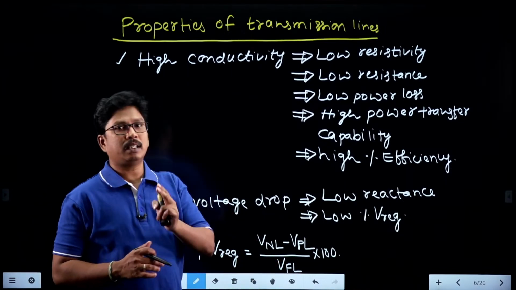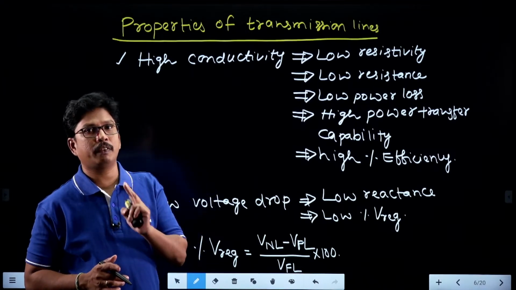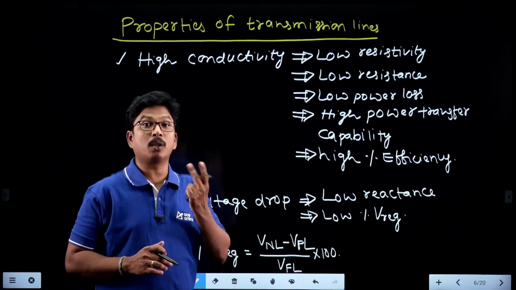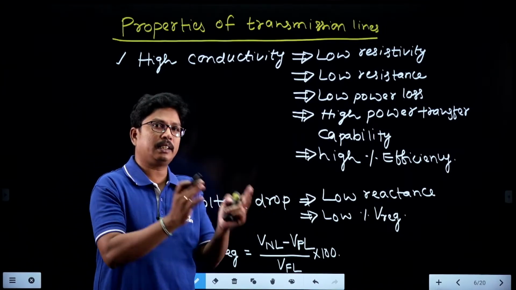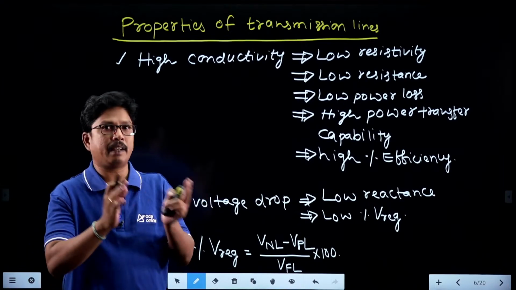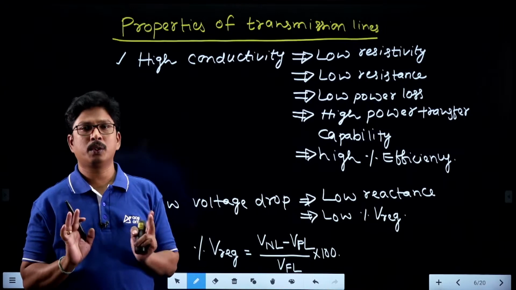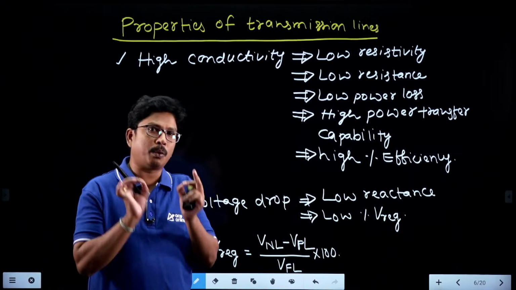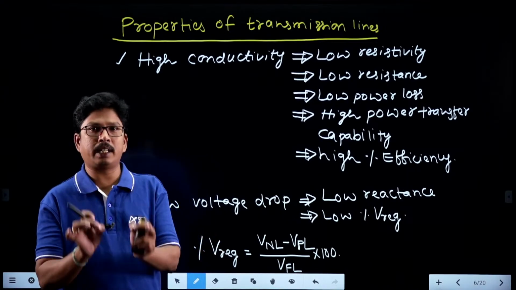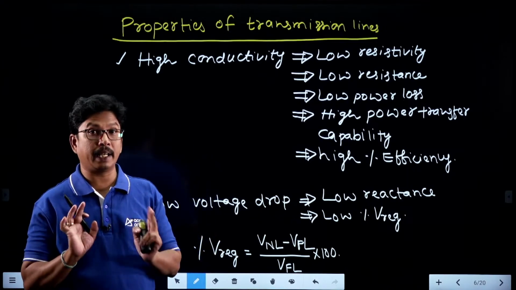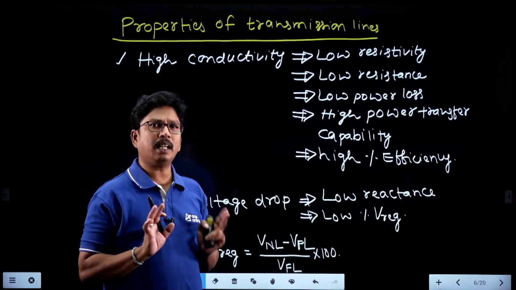But suppose you take a transformer. For a transformer, which voltage do we know? We know the no load voltage. A transformer is always rated for no load voltage. That means 33 kV by 11 kV, where 33 kV is a no load voltage and 11 kV is also a no load voltage. The transformer is the only element which is always rated for no load voltage ratings, as it is a shunt element.